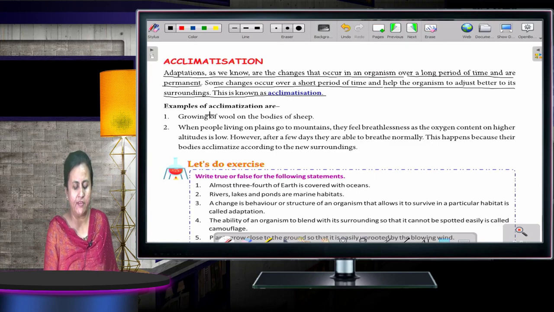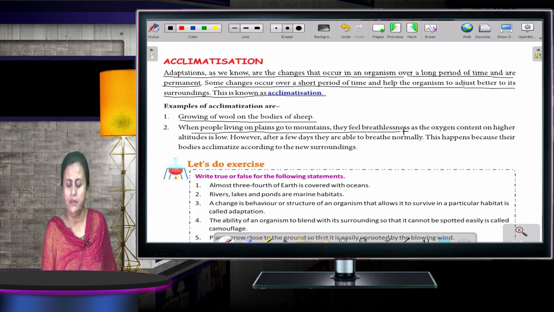Examples of assimilation are growing of wool on the bodies of the sheep. When people living on plains go to mountains, they feel breathlessness as the oxygen content at higher altitude is low. However, after a few days, they are able to breathe normally. This happens because their bodies adjust according to the new surroundings.